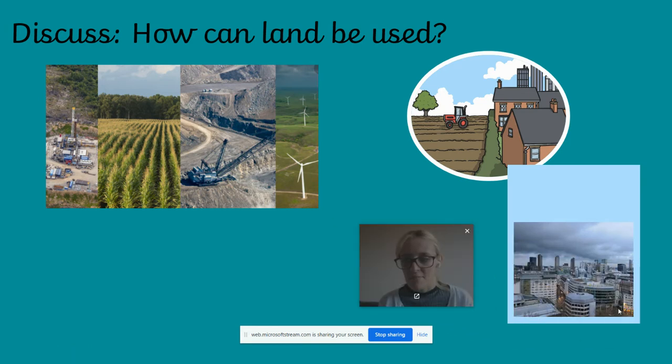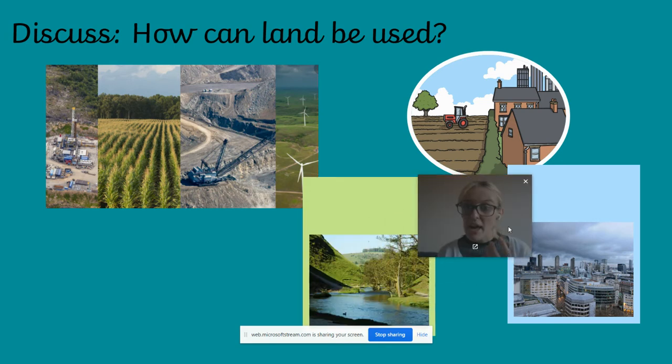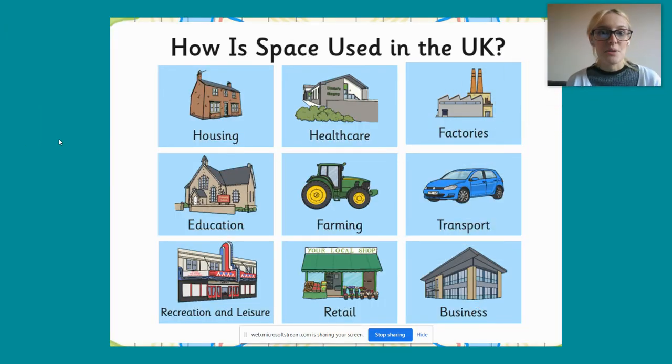A lot of land is used for the city, in built up areas. This is called an urban area. It might be also that we use our land for nature reserves. So if you like walking in the countryside, we might use it for nature. Here are some of the different ways where land is used.